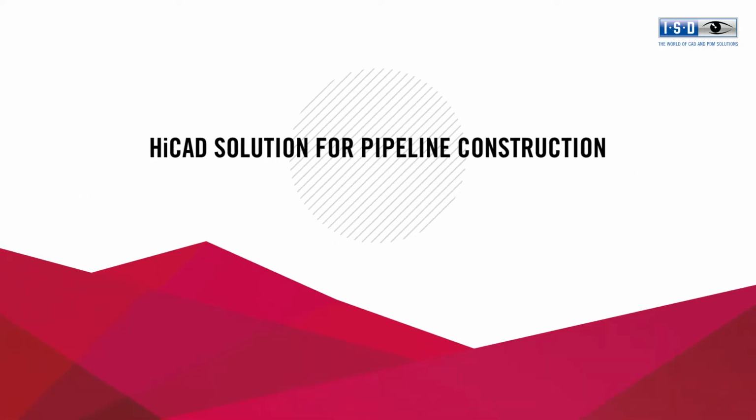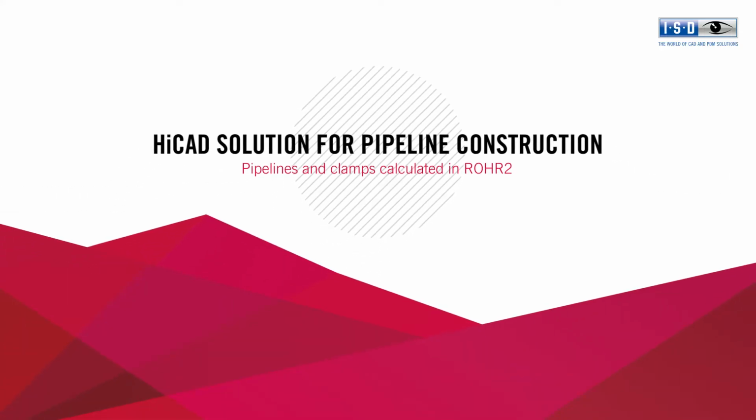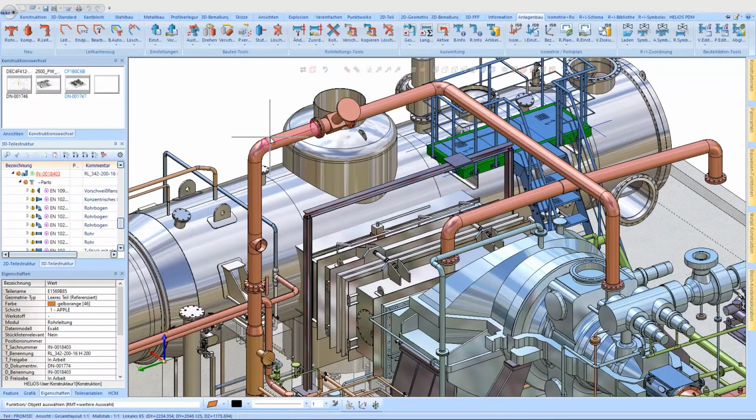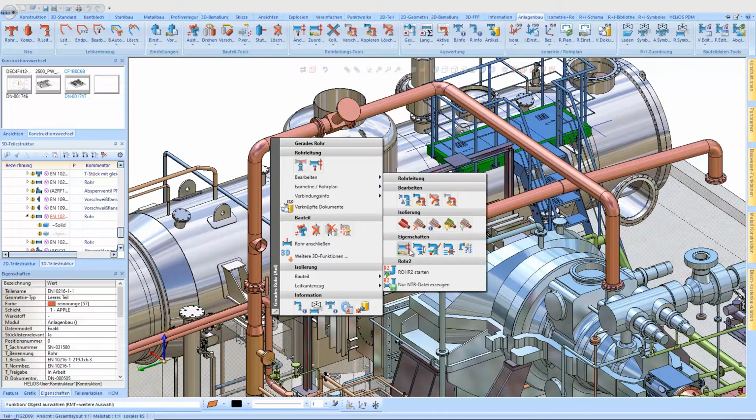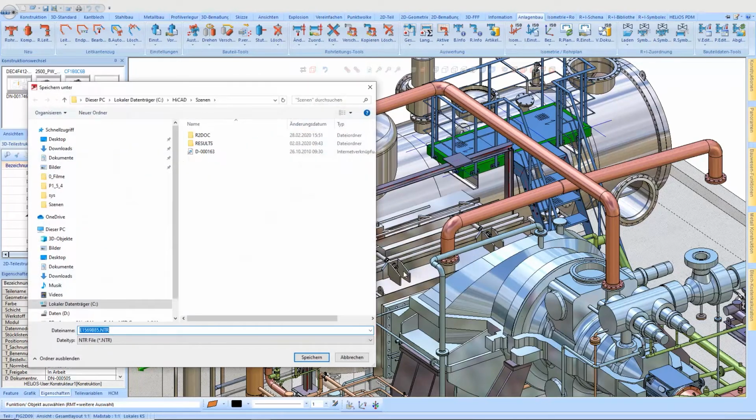The HiCAD solution for pipeline construction. Pipelines and clamps calculated in ROHR2. With the direct interface to the calculation program, the data are transferred into the program without errors and without additional effort. In this case, to ROHR2 from Sigma.